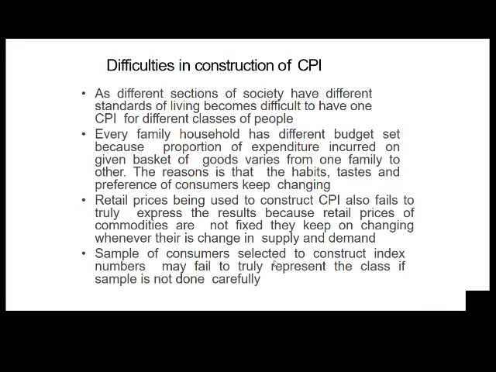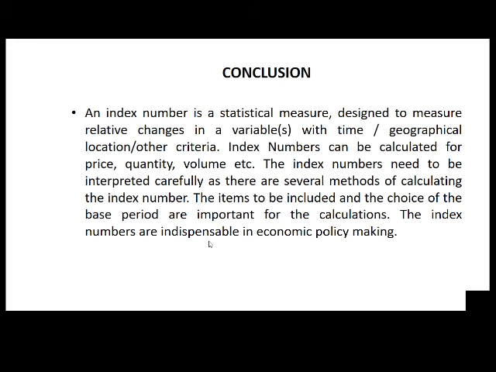So now finally we can conclude, an index number is a statistical measure designed to measure relative changes in a variable or variables with time or with geographical location or other criteria.